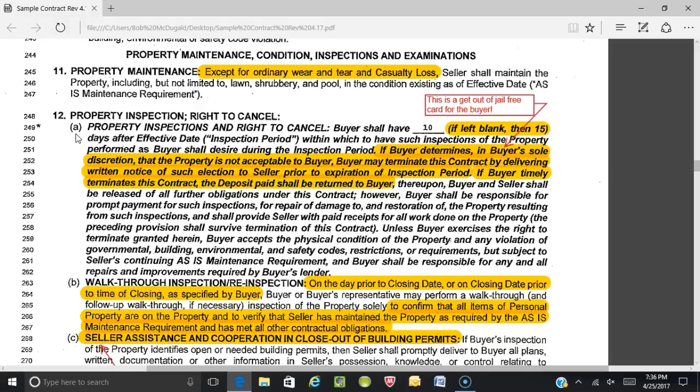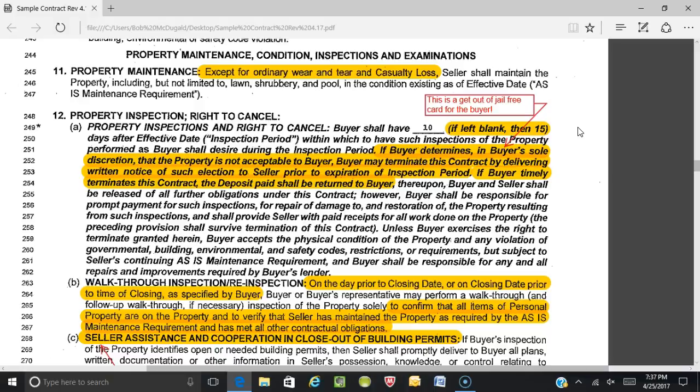Buyer shall have, and it says if left blank, then 15 days. I put 10 in this contract. It depends on who you're representing, but note here, I even make a note up here, this is a get out of jail free card for the buyer. During this As Is contract, let me make a quick point of opinion. Listing agents are right now encouraging and mandating and telling their sellers that we need to use the As Is contract. That is fine because it's not obligating the seller to any repairs. However, understand that this is a complete and utter get out of jail free card for the buyer.